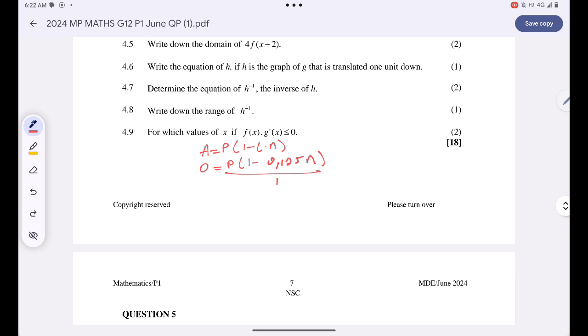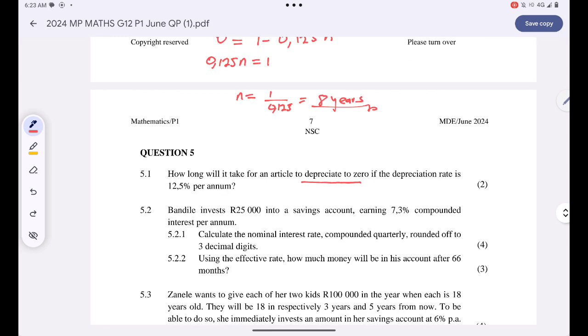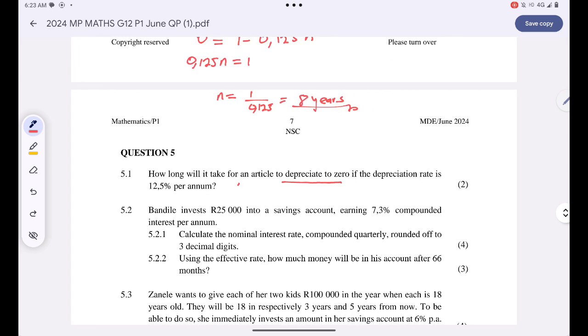If I divide both sides by P, I'll simply have 0 again, and then 1 minus 0.125 times n. And then whenever I take the 0.125 to the other side, it will be positive. I'll just have 0.125 times n is equal to 1. Therefore, n is just 1 divided by 0.125. That's just 8 years. So it will take 8 years for an article to depreciate to 0 rands.